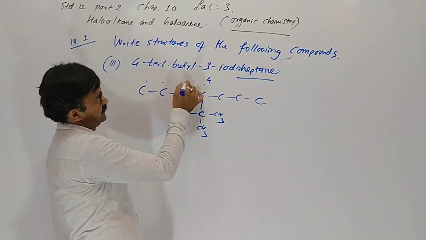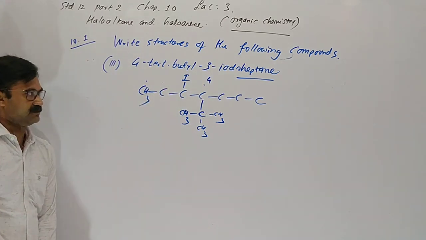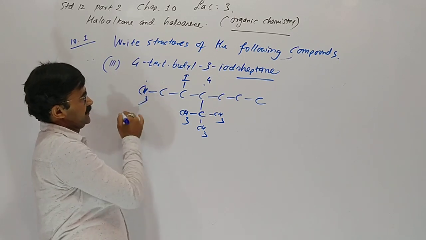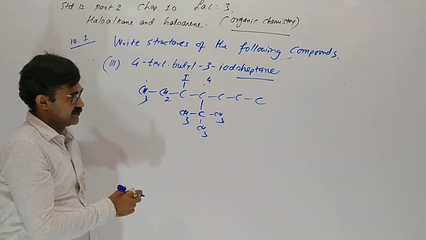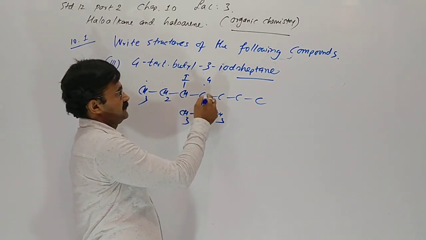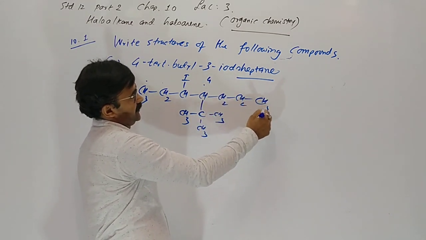On third position there is an iodine. So for the remaining hydrogens: one bond is formed, remaining 3, so there should be H3. 2 bonds are formed, remaining 2, CH2. 3 bonds are formed, remaining 1, H. Here is H, here H2, H2 and H3.